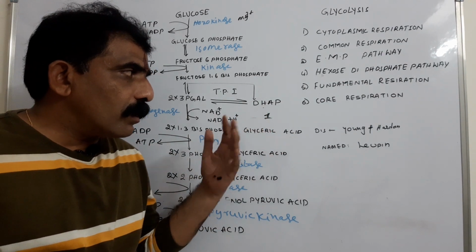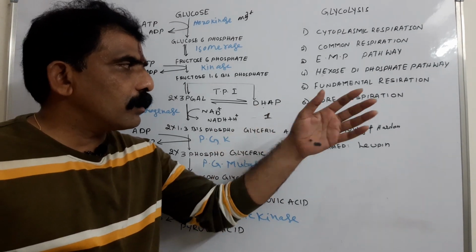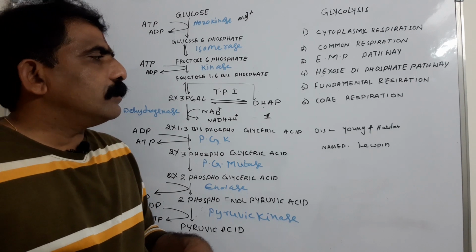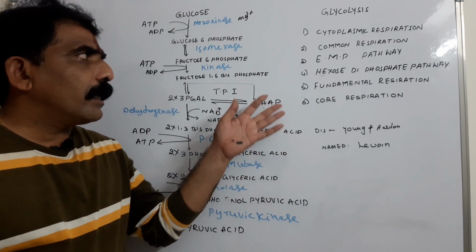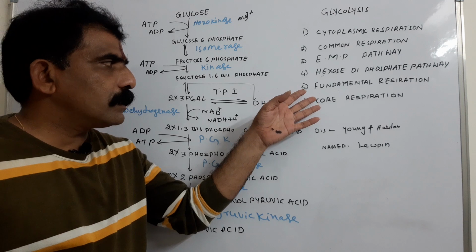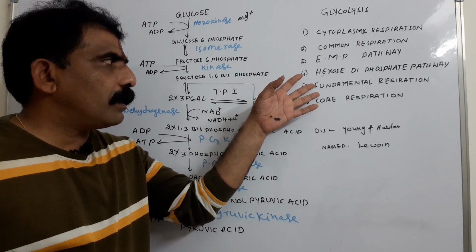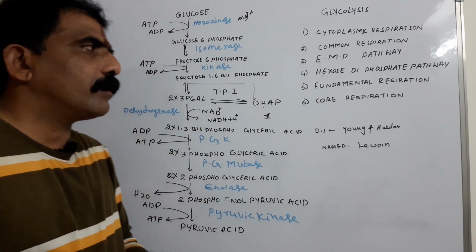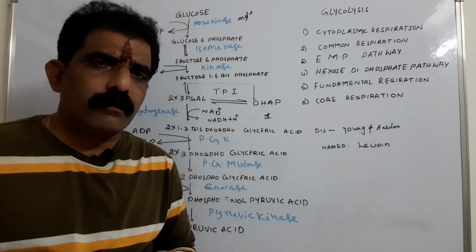A worker known as James also coined the term core respiration for the glycolysis. So, glycolysis is also called core respiration, fundamental respiration, hexose diphosphate pathway, EMP pathway, common respiration, and cytoplasmic respiration. So these are the alternate names of the glycolysis.